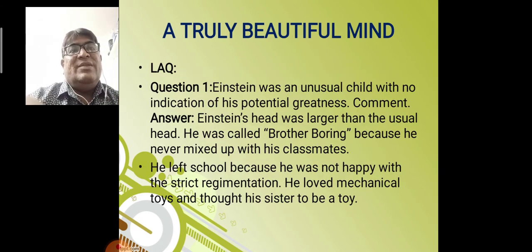Long answer question. Einstein was an abnormal, an unusual child with no indication of his potential greatness. Comment. Answer of this question is, Albert's head was larger than the usual head. He was called Brother Boring because he never mixed up with his classmates. He left school because he was not happy with the strict regimentation. He loved mechanical toys and thought his sister to be a toy.